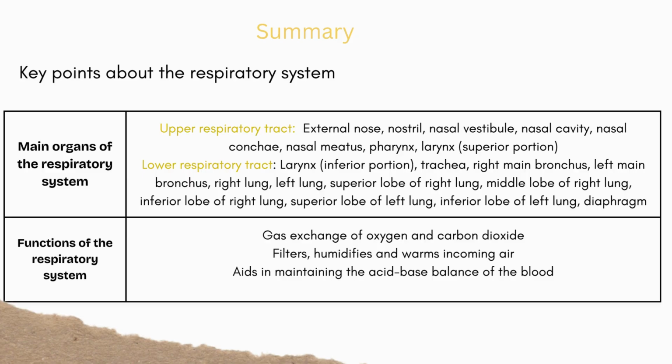Lower respiratory tract. This consists of the larynx, inferior portion, trachea, right main bronchus, left main bronchus, right lung, left lung, superior lobe of right lung, middle lobe of right lung, inferior lobe of right lung, superior lobe of left lung, inferior lobe of left lung, and the diaphragm.